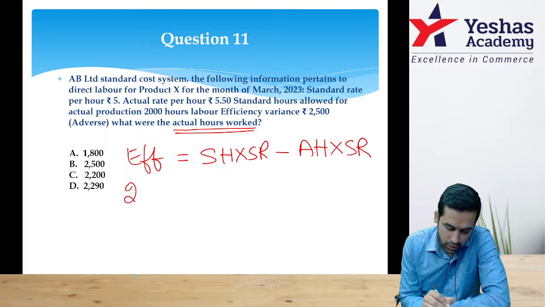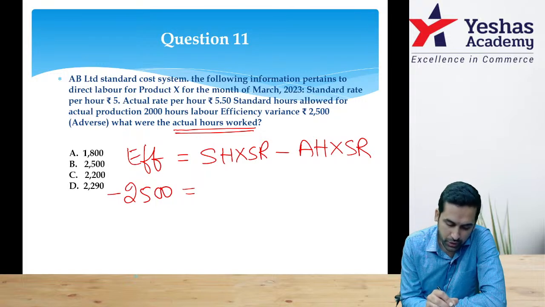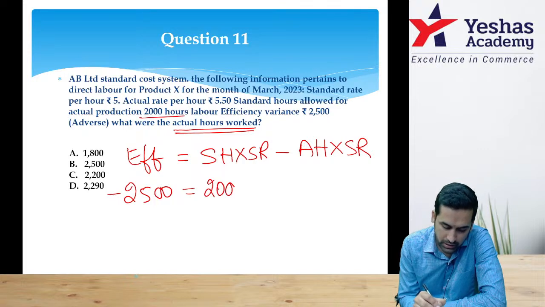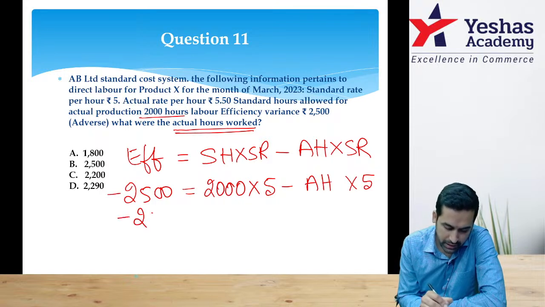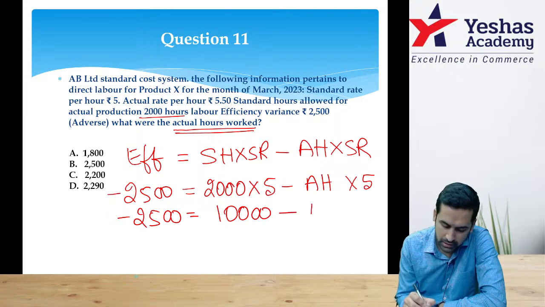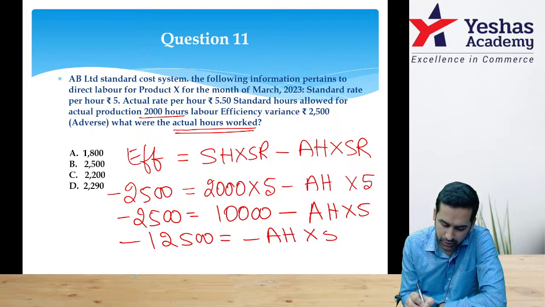This number is 2500 adverse, meaning negative 2500, and it says standard hours allotted for actual production is 2000 hours into what was the standard rate, 5 rupee, and this will also be 5 rupee. Actual hours they want you to do. So negative 2500 is equal to 10,000 minus AH into 5, correct. I'll shift it this side, minus 12,500 is equal to minus AH into 5.